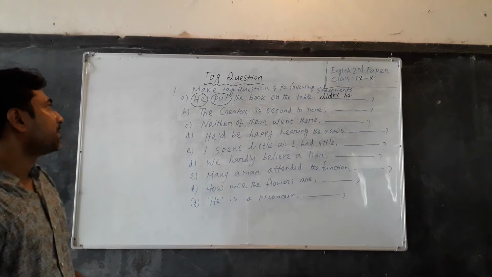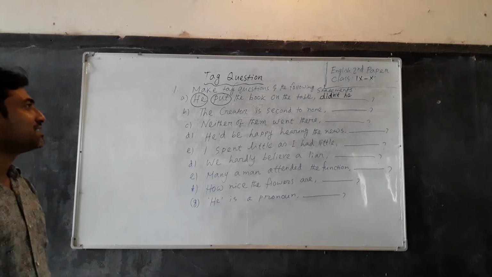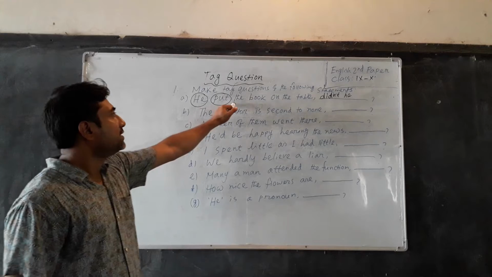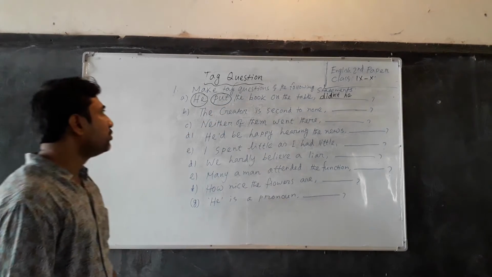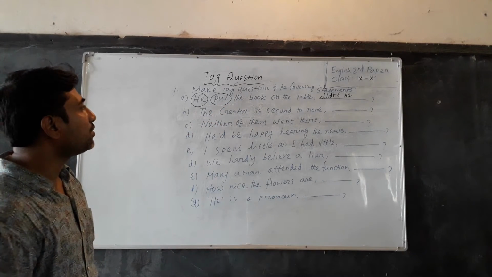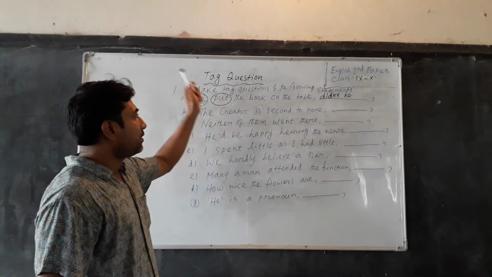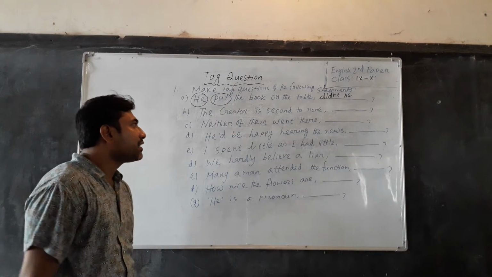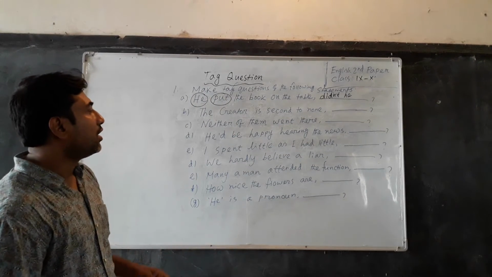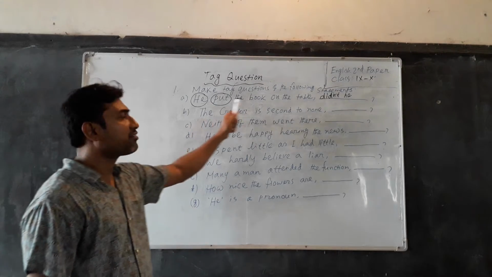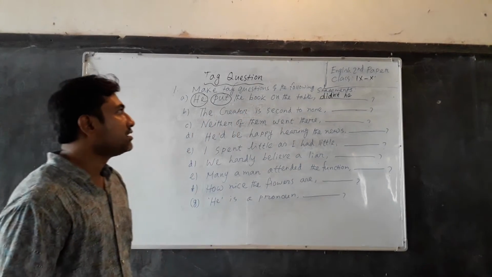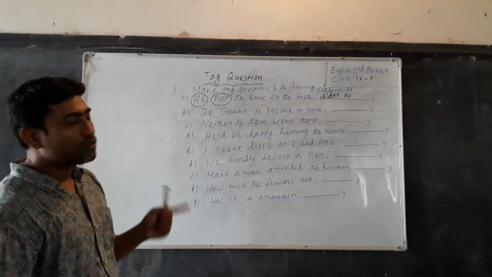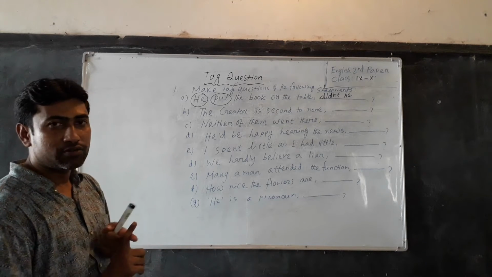Dear students, didn't he is the tag of the statement He put the book on the table. You know, when we make a tag question, at first we have to find out and write the auxiliary verb.